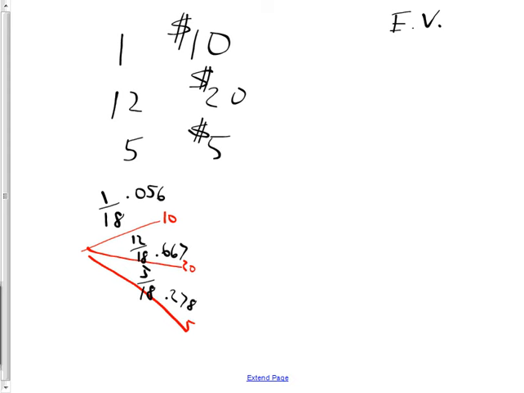Got my probabilities. Now I have to multiply by the amounts. Well, that's easy. In this case, it's money. So it's $10 for that one, $20 for that one, and $5 for that one. Once you multiply those together, you get 3 answers, and then you add them all up. Who's got it? Raise your hand if you've already got the total. All right, then I'm going to wait for a minute until you figure it out. It's just simple multiplication.